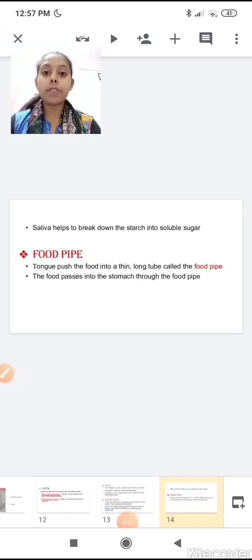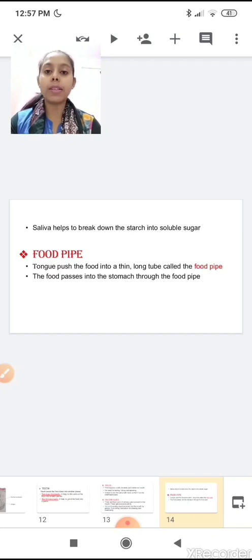Children, in the first lesson you learned that there are five main types of nutrients: carbohydrate, protein, fats, vitamin and mineral. The first nutrient, carbohydrate, is broken down into a simple form in the mouth.